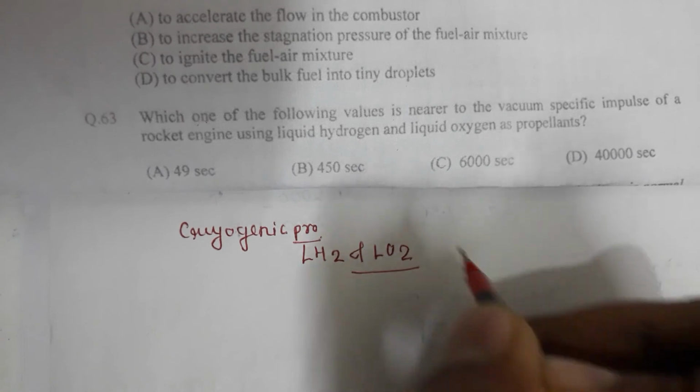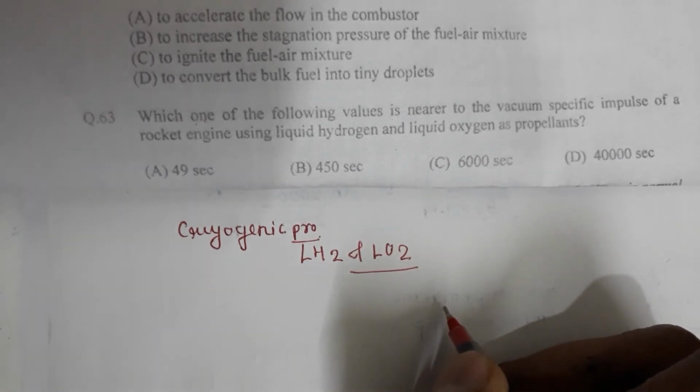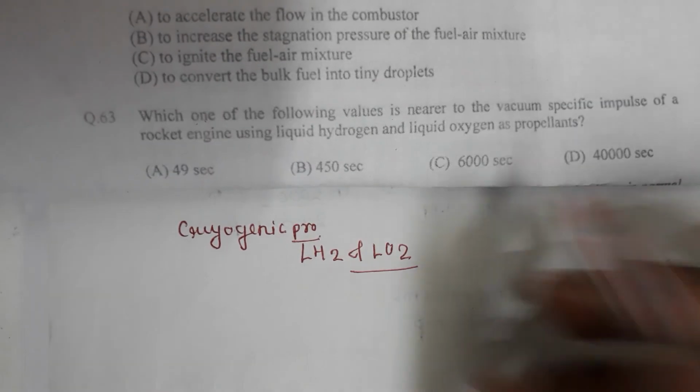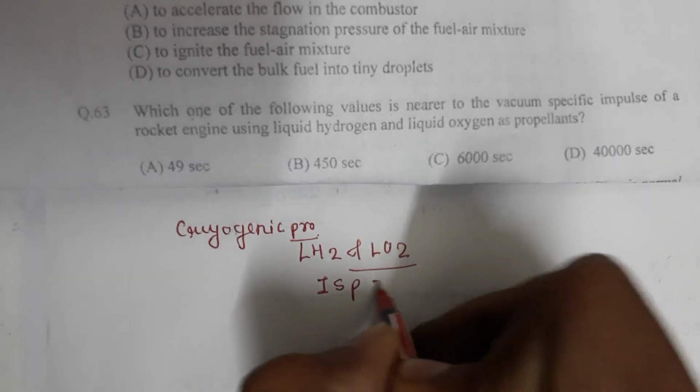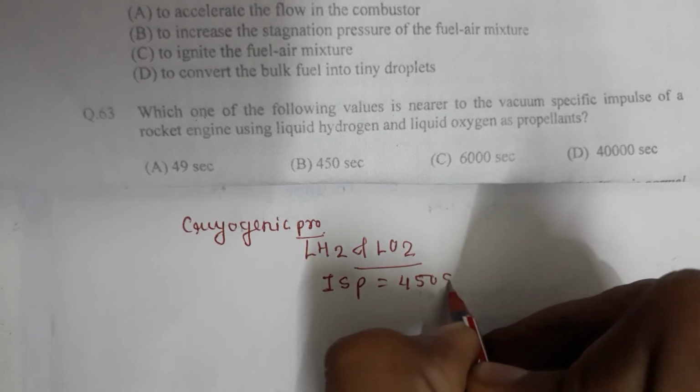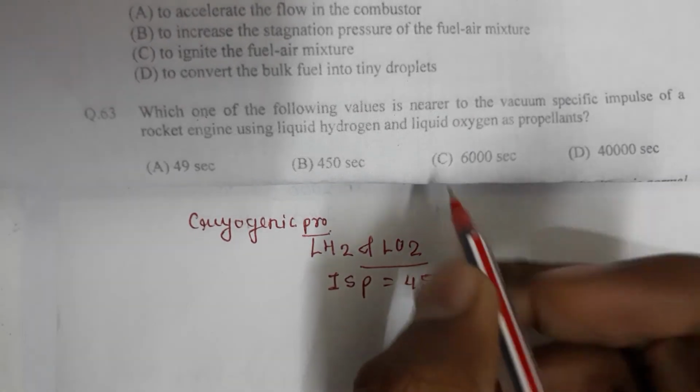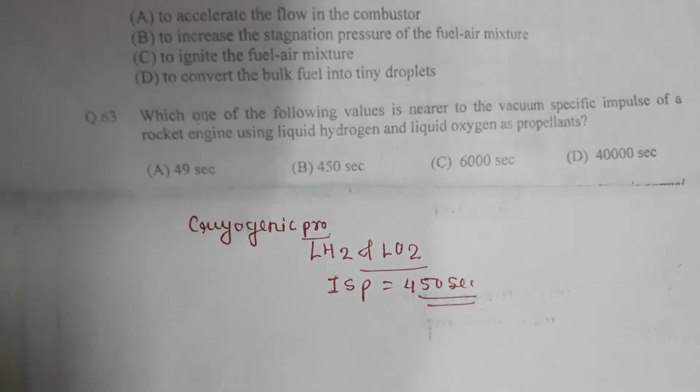Now we have to know the value of specific impulse of this. It is a theoretical question. The specific impulse of liquid hydrogen and liquid oxygen is 450 second.